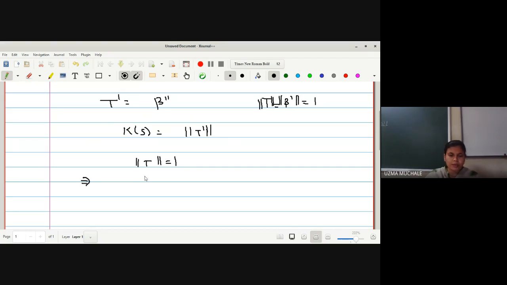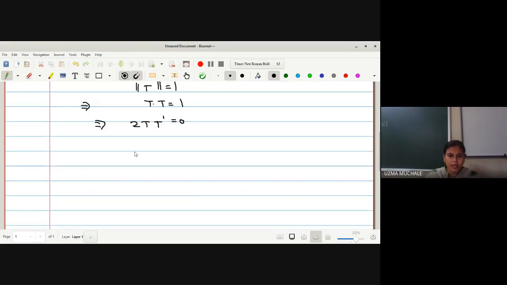Now using the formula of norm, t dot t is equal to 1. Now if I take a differentiation, I will get 2 times t dot t dash is equal to 0. As 2 is non-zero, I can have t dot t dash is equal to 0. We have already seen all this, I am just repeating so that you can remember.